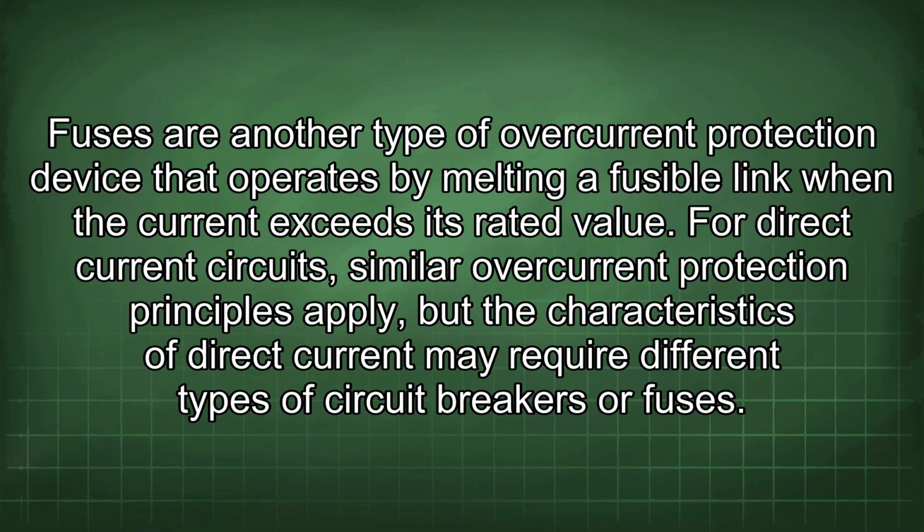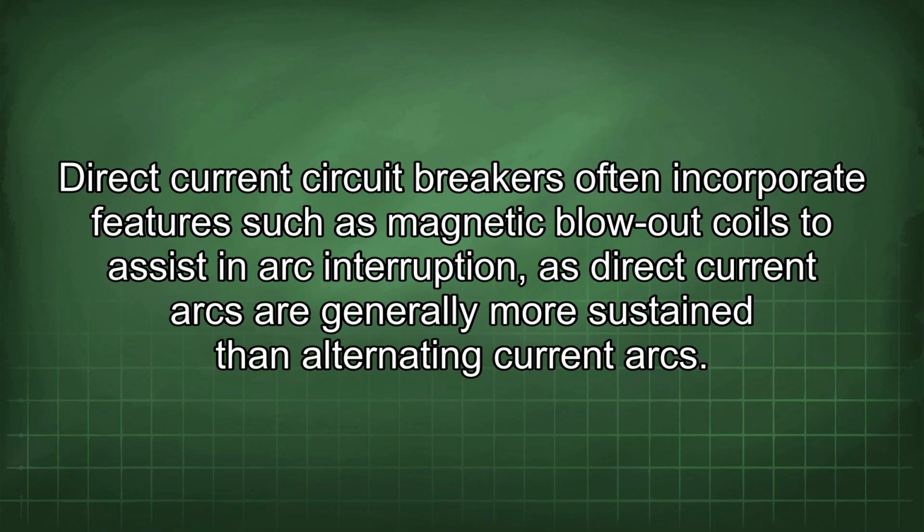For direct current circuits, similar overcurrent protection principles apply, but the characteristics of direct current may require different types of circuit breakers or fuses. Direct current circuit breakers often incorporate features such as magnetic blowout coils to assist in arc interruption, as direct current arcs are generally more sustained than alternating current arcs.